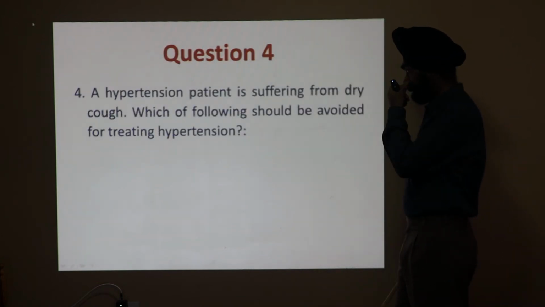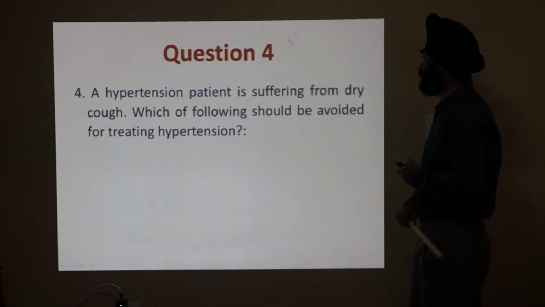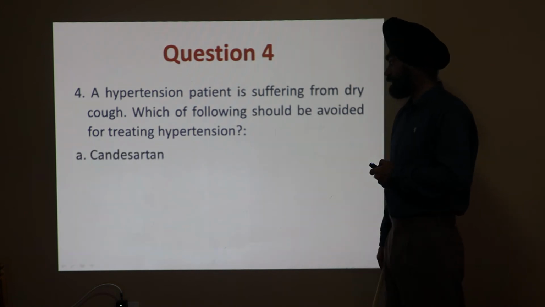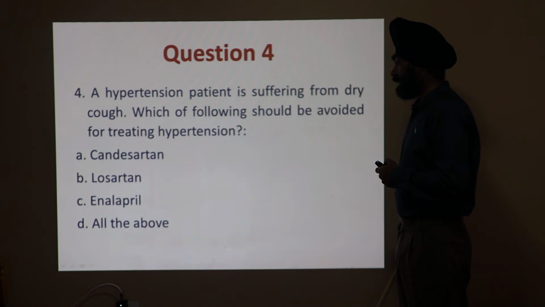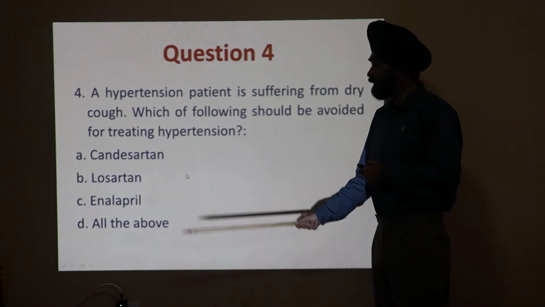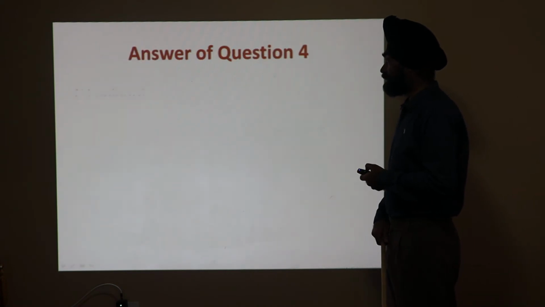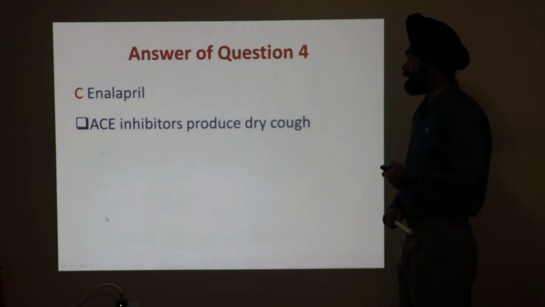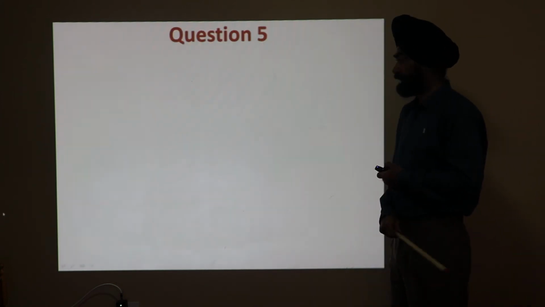Question number 4. A hypertension patient is suffering from the dry cough. Which of the following should be avoided for treating hypertension? Candesartan, losartan, enalapril, all the above. Which should not be given if the person is suffering from the dry cough? And the answer is enalapril, because enalapril causes the dry cough as a side effect. AT1 receptor blockers do not have this side effect.